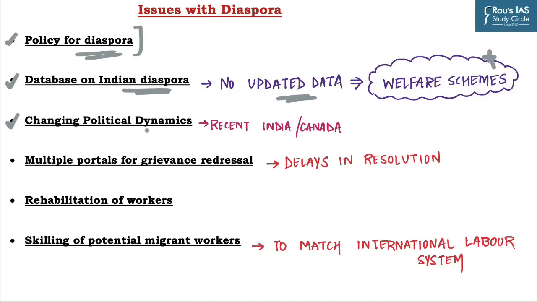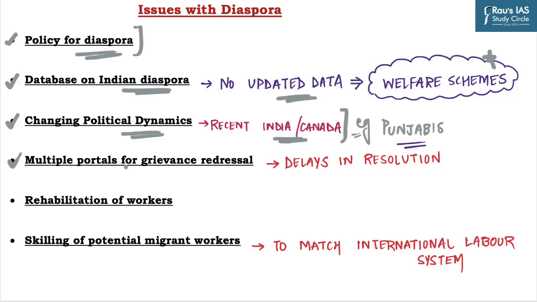The third one is changing political dynamics. As we have witnessed the recent clash between India and Canada over the killing of a Khalistani leader, it is going to impact the future prospects of the communities who are living there, or the people who are planning to go to that particular country for better economic opportunity. And it will majorly impact Punjabis who are majorly settled in Canada.